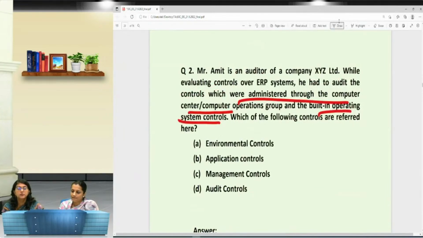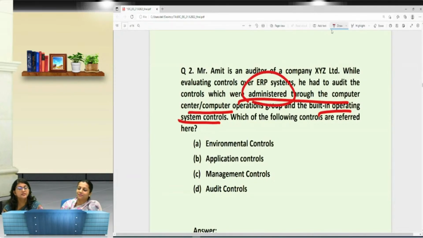नहीं. The password policy is very much required for the logical access of the computer. जो कंप्यूटर सेंटर पे जो सर्वर्स रखे हैं, till the time I am not an authorized user, I do not know the password, and if I do not know the password, I will not be able to log in to the system. तो अगर यहाँ पे password की बात आ जाती, there the answer would have been the application control. So I guess they have missed this word.